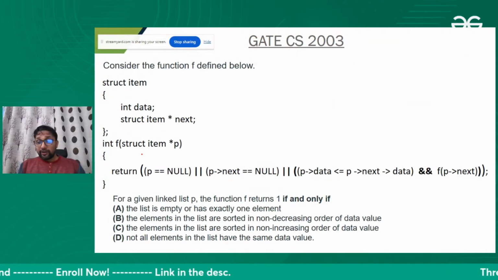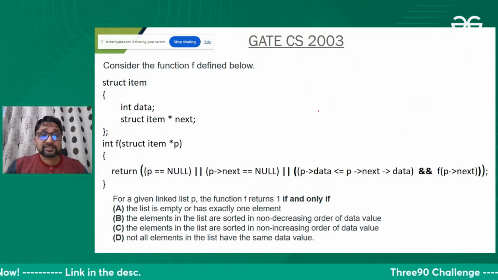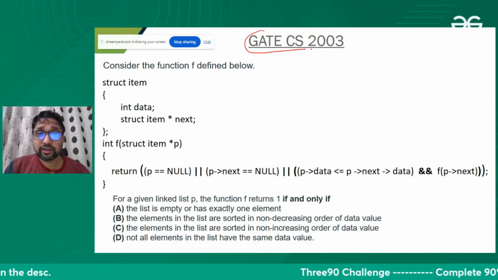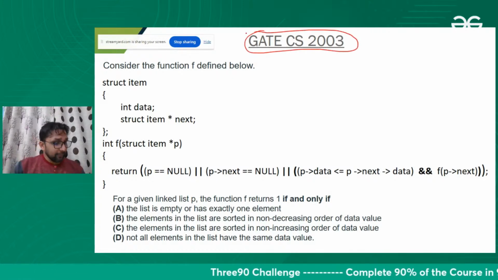From now onward, you will not find any ambiguous question. Let's move on. Can you solve this one? GATE 2003. Keep trying, keep replying.